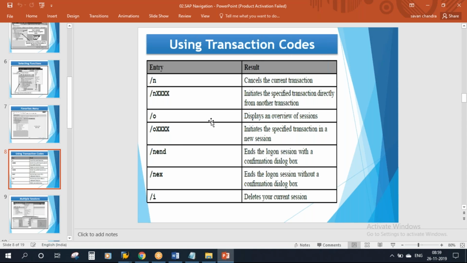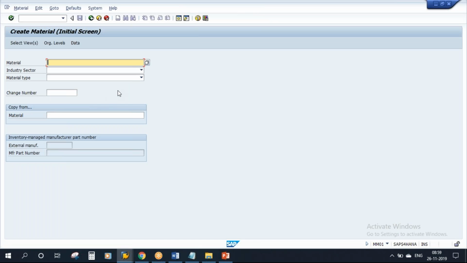Now /o will display the overview of the session. Another one is /o followed by the transaction, which initiates the specified transaction in a new session. Suppose I am on this transaction and want to work simultaneously on another one.